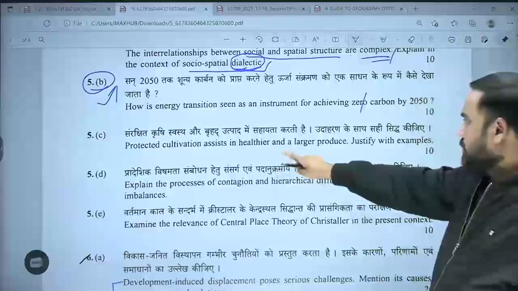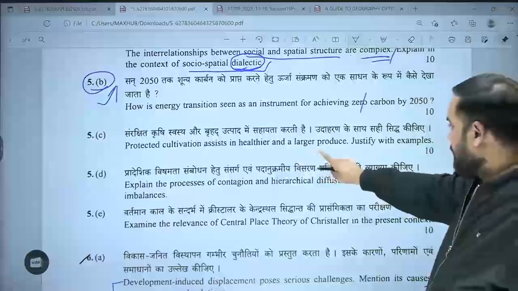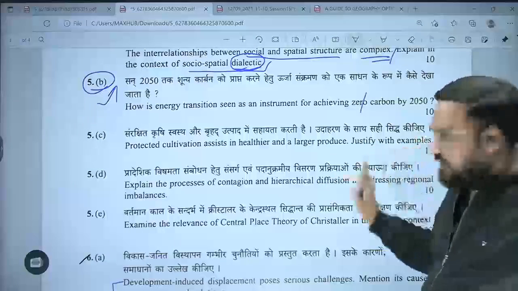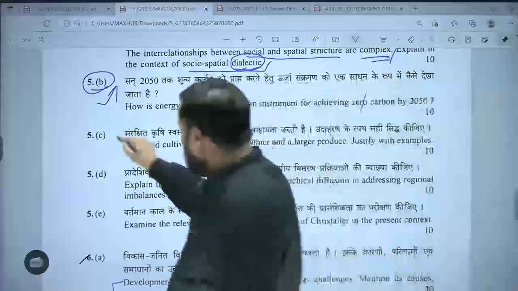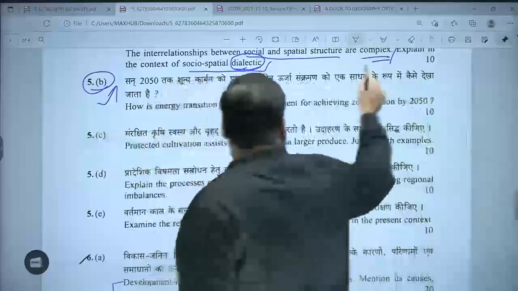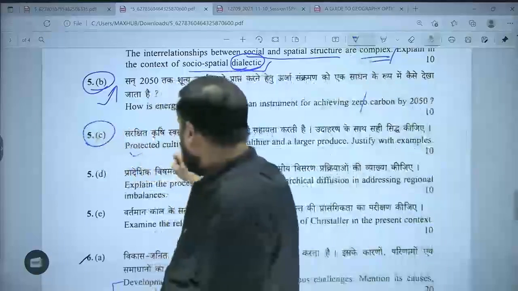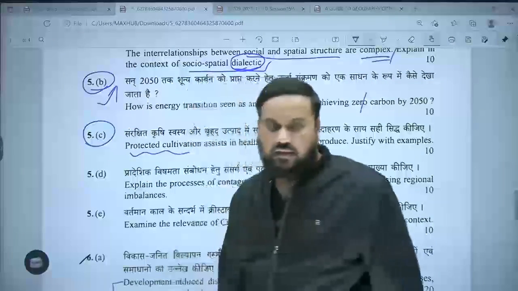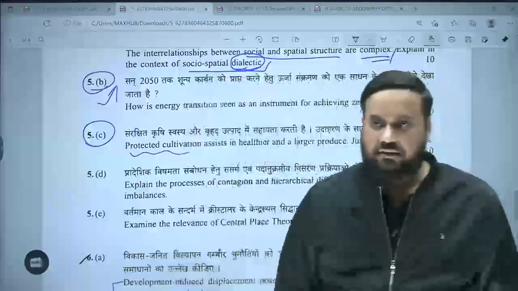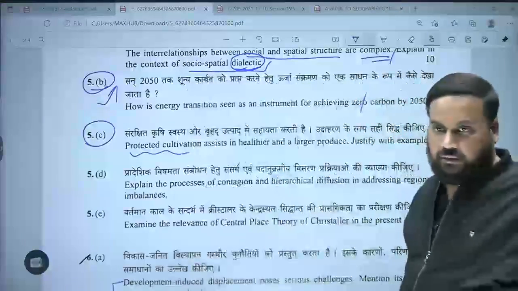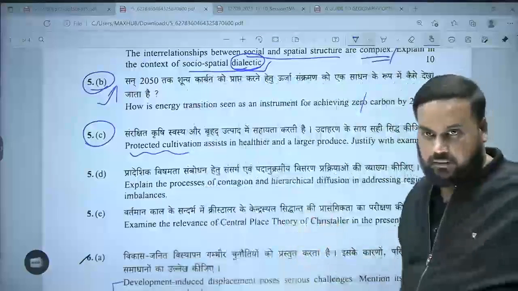Protected cultivation assists in healthier and a larger produce. Justify with examples. This is one question that I did not do in class at all. I have talked about conservation agriculture, etc., in 500 plus and all those, but I haven't talked about protected cultivation, which is a more controlled cultivation.